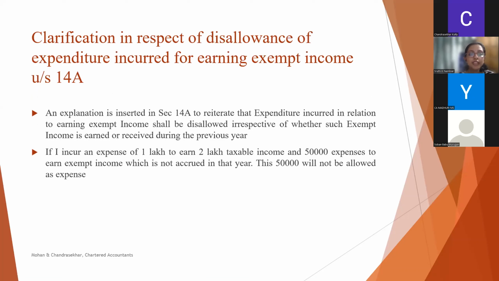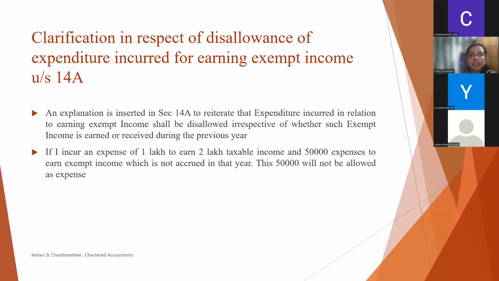Then moving to the next topic, clarification in respect of disallowance of expenditure incurred for earning exempt income, that is under section 14A. It clearly provides that if the income is exempted, then the expenditure related to that income also will not be allowable. However, there was some confusion whether the expense will be allowable or not if the expenditure is incurred but the exempt income is not earned in that year.